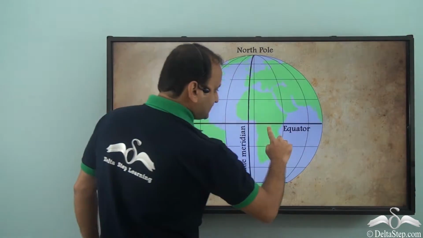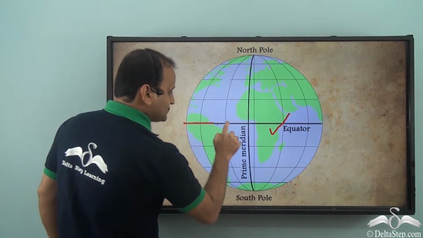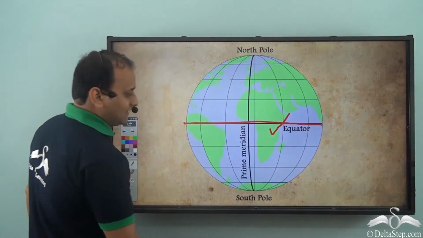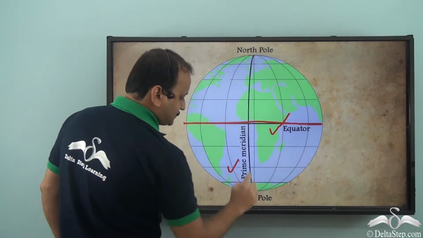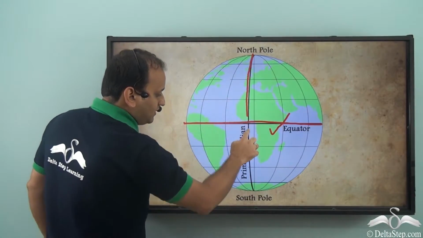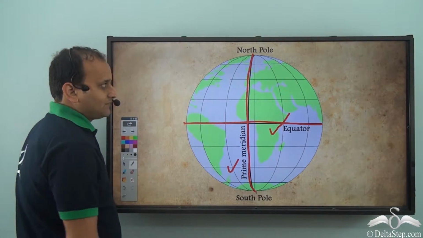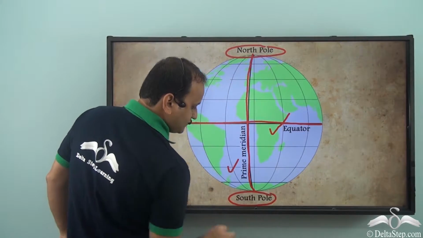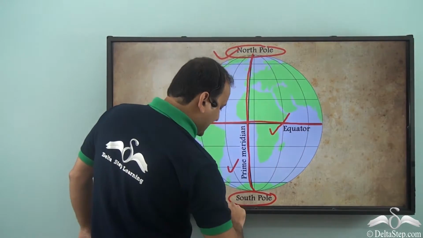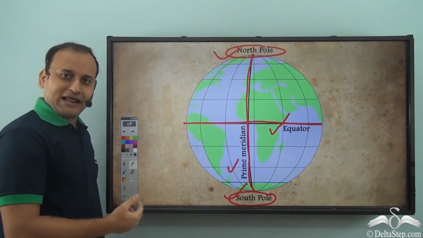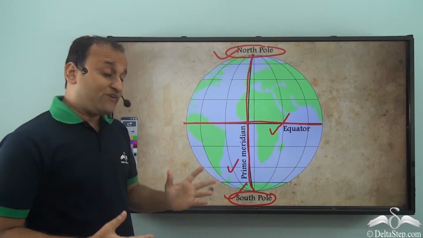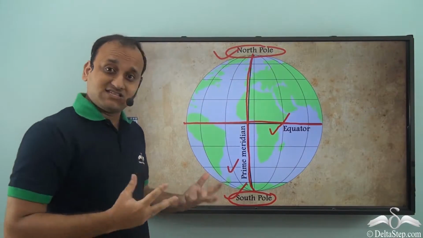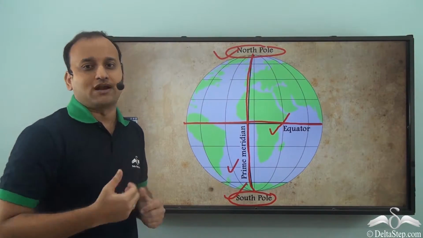the equator, which runs like this, and then there is the prime meridian, which runs from here to here. And this is the North Pole and this is the South Pole, which are the northernmost and southernmost points on planet Earth. Now, with these important lines as base, we have drawn some more lines.